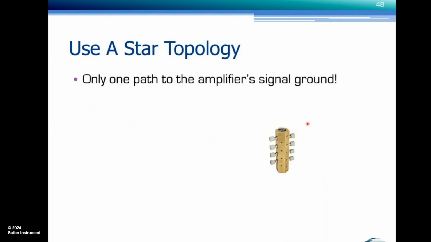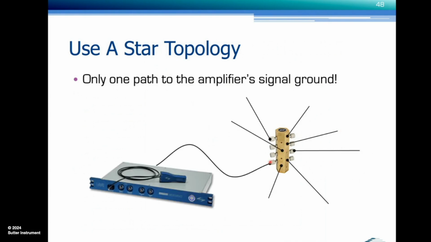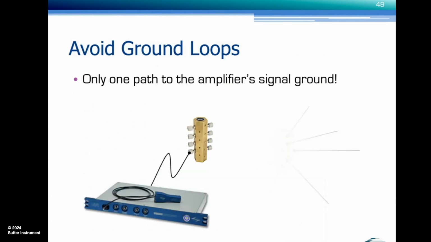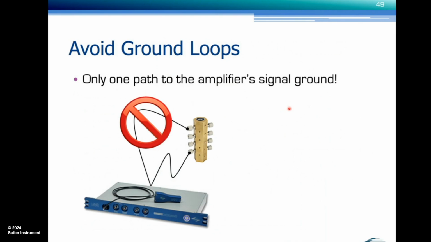So your ground point in the Faraday cage, all equipment in the cage shall be connected to that. And then there must be a single connection to the amplifier signal ground, usually in the back. And then all components in the rack or on the shelf that the amplifier sits on are also grounded to this ground point. And only one path. So here what you would create is a ground loop. Nope. You don't want to have that. You don't want to do that.